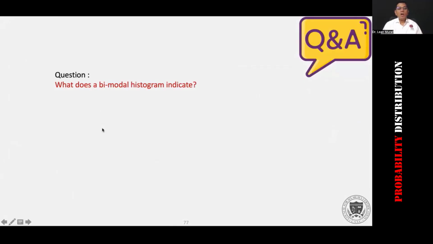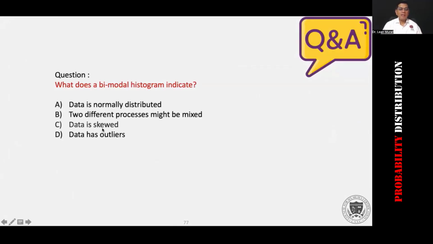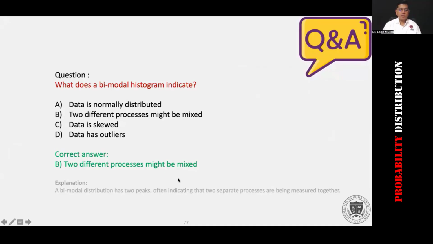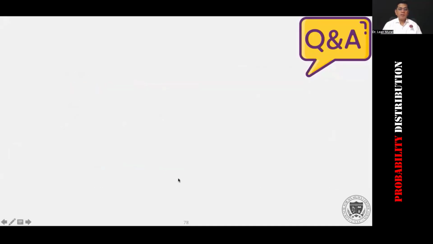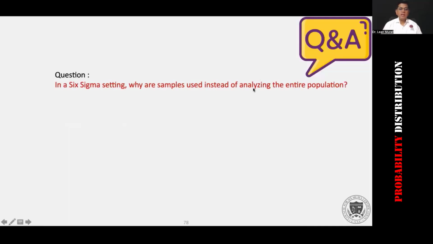Now, what does a bimodal indicate? Again, this is a very simple answer. What is the answer here? Two data sets are mixed. So when I explain and then give you the question, it is pretty simple, right? I'll spend a couple of minutes on this, and in another few minutes we'll complete this.